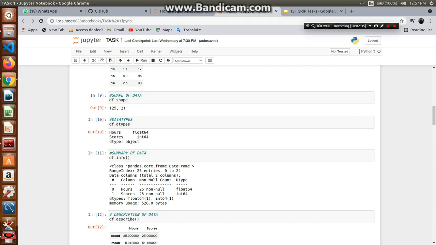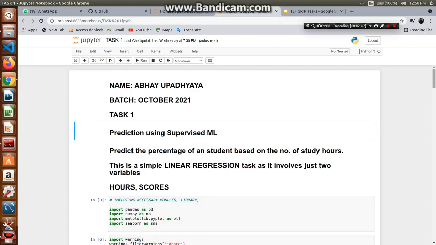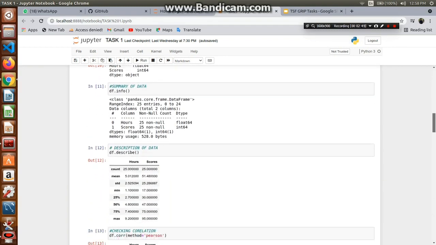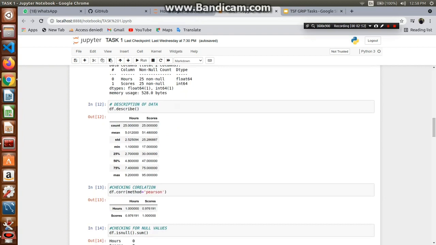After that, we use the .shape function in order to get the shape, which is 25 and 2, 25 rows and 2 columns. After that, we use dtypes, that is the data types. In that we can see that the hours data type is float because we are using decimal values, and the scores data type is integer as we aren't using decimal values over here. That's why it is integer.